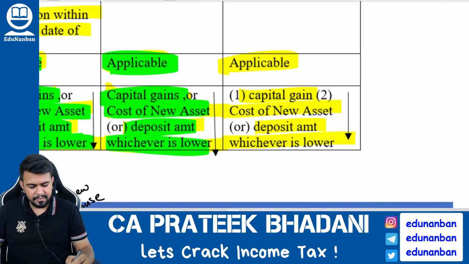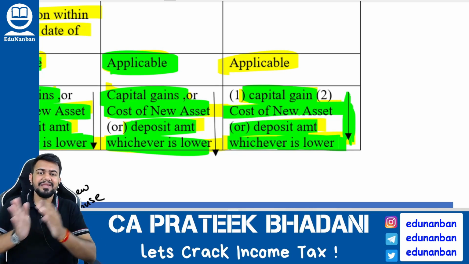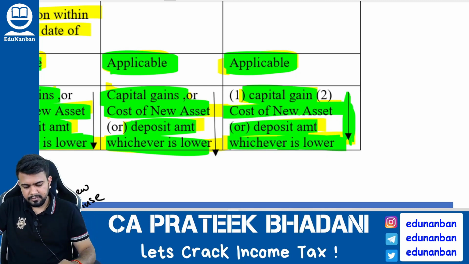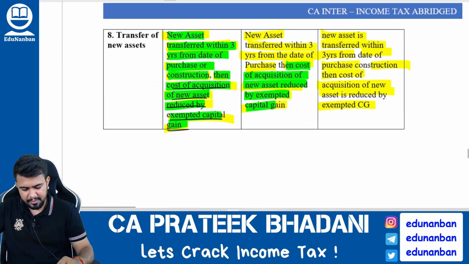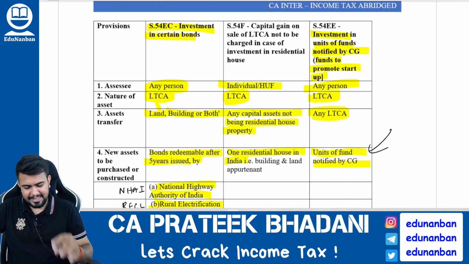What will be the exemption? Answer is capital gain or cost of the new land or building or both, or deposit amount in the capital gain account scheme, whichever is lower. So in this section also, since 3 years is the time limit, capital gain account scheme will be applicable. Deposit scheme will be applicable. Now let's talk about the next section, that is section number 54EC.